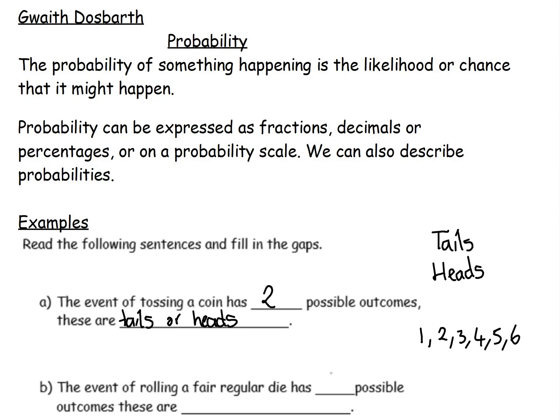So this has 6 possible outcomes, and these are 1, 2, 3, 4, 5 and 6. It's important for you to know some well-known events such as these. Often in probability you may be asked about a standard deck of cards. All of these will come up as we go through.